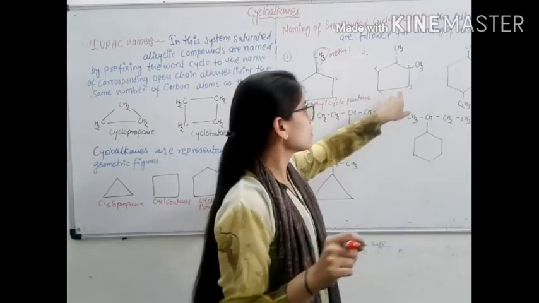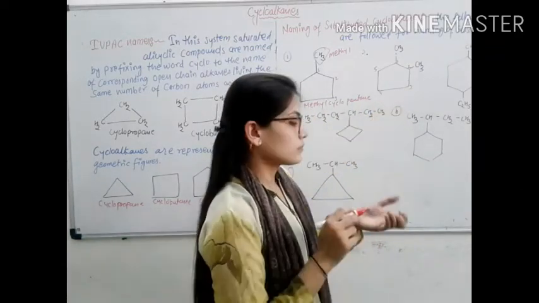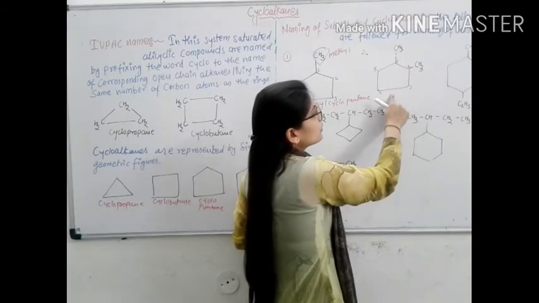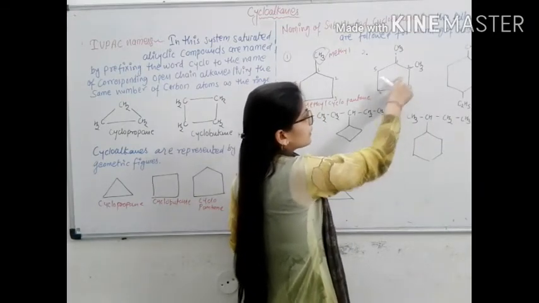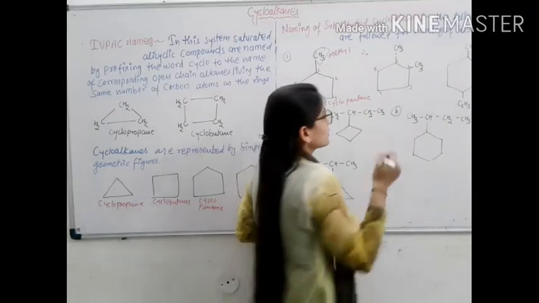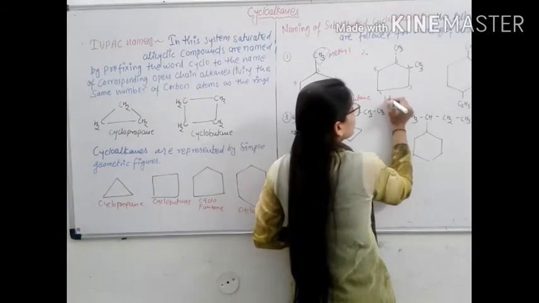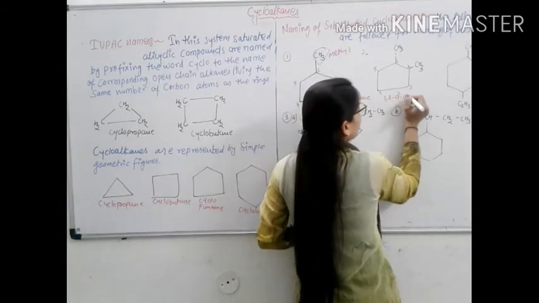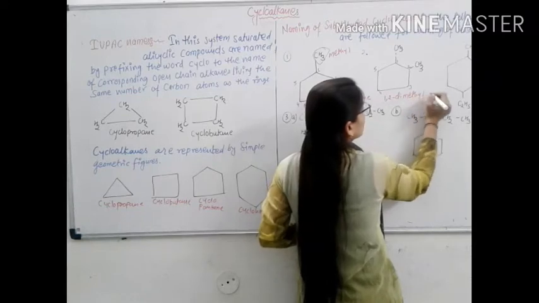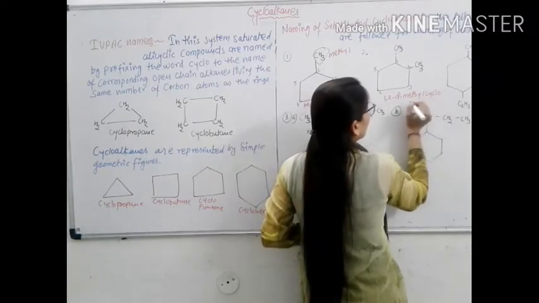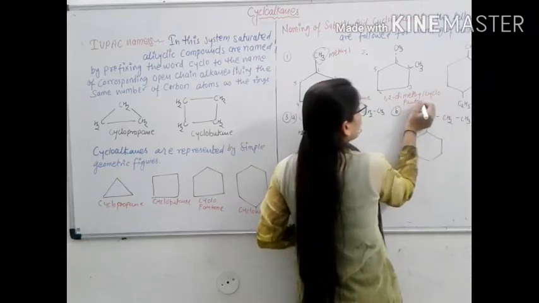So it is known as 1,2-dimethylcyclopentane.